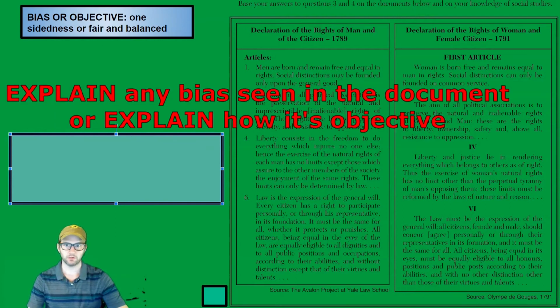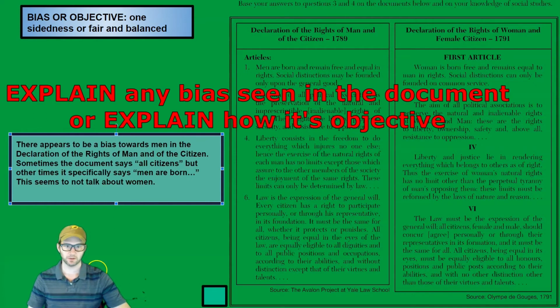Again, we're not sure how the state asks a bias or objective question, so we'll go with identify and explain, or just explain any bias seen in the document. Here is an answer that might work fine. There appears to be a bias towards men in the Declaration of the Rights of Man and of the Citizen. Sometimes the document says, quote, "all citizens," but other times it specifically says, quote, "men are born," etc., etc. This seems to not talk about women, and thus would be biased.